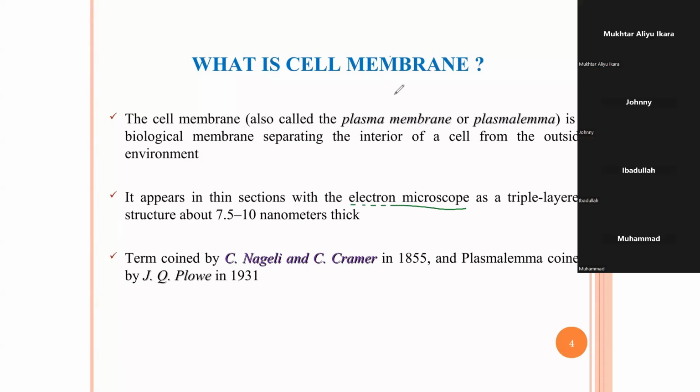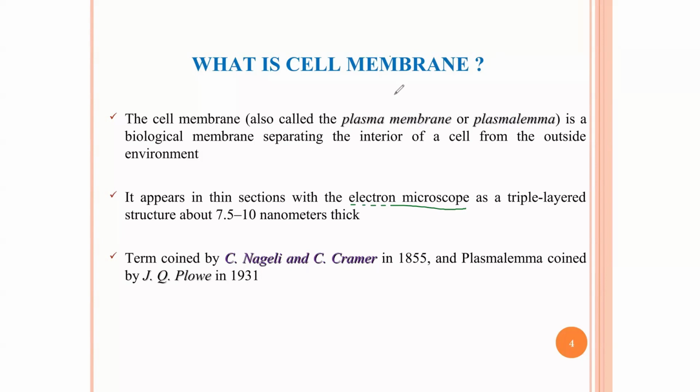But when we say complex microorganisms, it's like viruses and prions. They are very complex and you cannot see them with a normal light microscope until you use an electron microscope. So the electron microscope is a high resolution and high magnification machine that can be used to visualize very, very tiny objects. Using this electron microscope, scientists were able to discover that the cell has a triple layered structure.